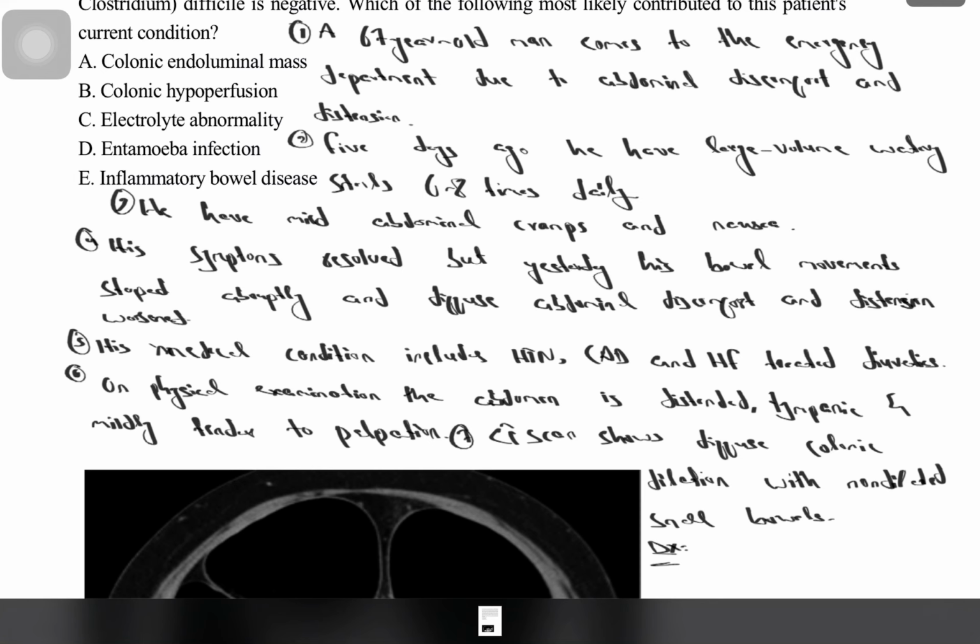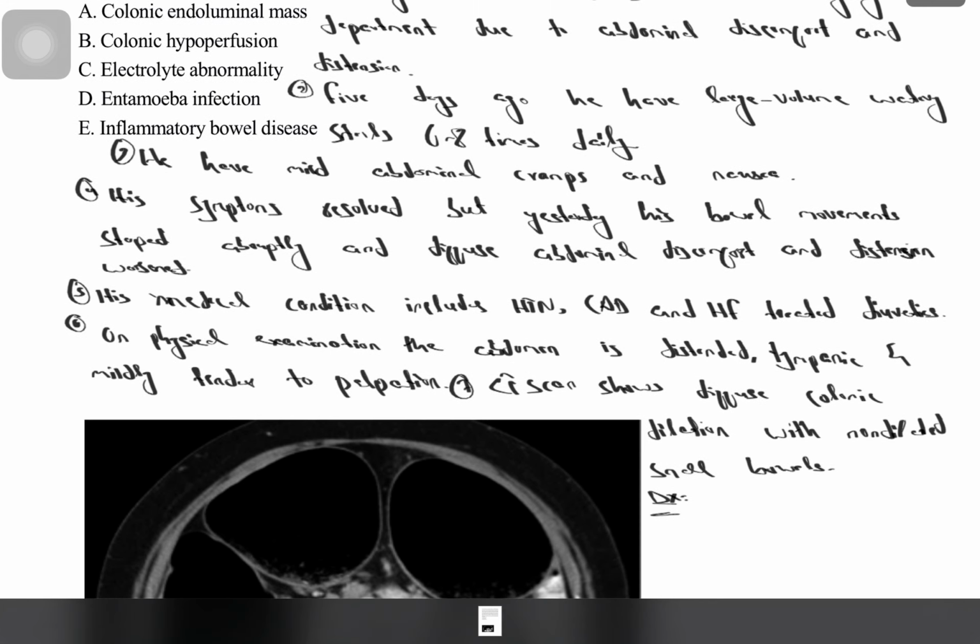So I will highlight the important points here. This is a 67-year-old man. He came to the emergency department due to abdominal discomfort and distension.